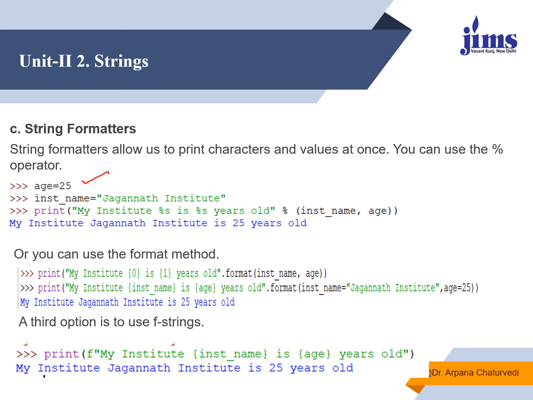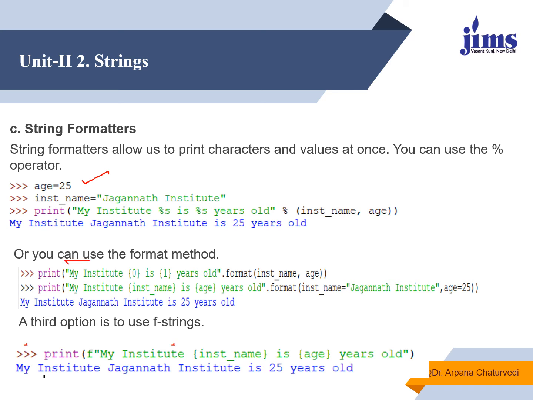You can also use the format method. Format is a method. Instead of using %, I can use the format method, and the convention is to use the index position. I am saying "my institute is", first the 0th index position within curly brackets, and then 1 within curly brackets. The double quotes get closed over here.